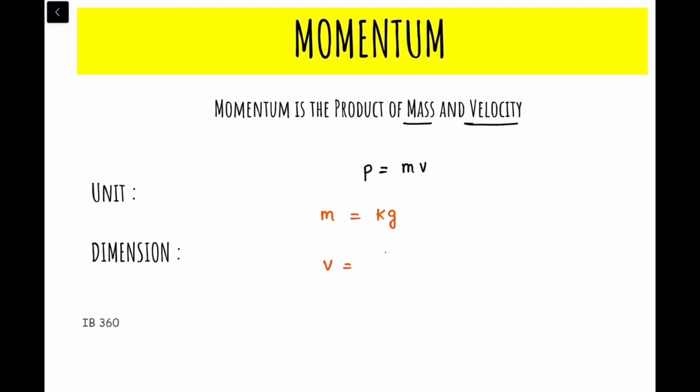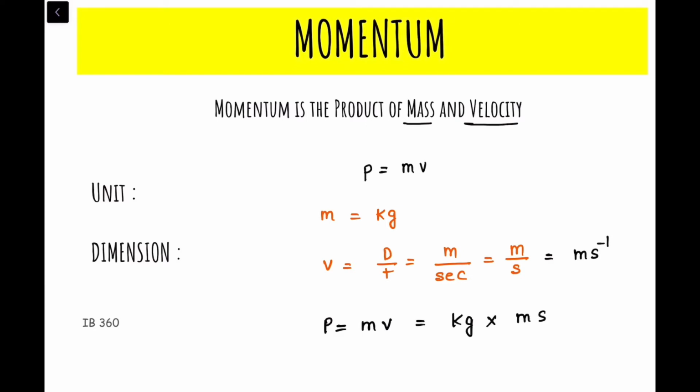Velocity is displacement by time. The unit of displacement is meter, and the unit of time is second. So meter by second. So the unit of velocity is meter second inverse. Momentum is mass into velocity, so this is kg multiplied by meter second inverse. In total, the unit of momentum is kg meter second inverse.